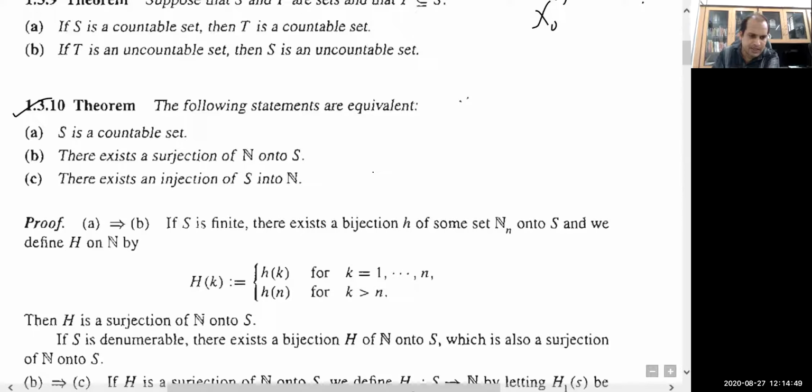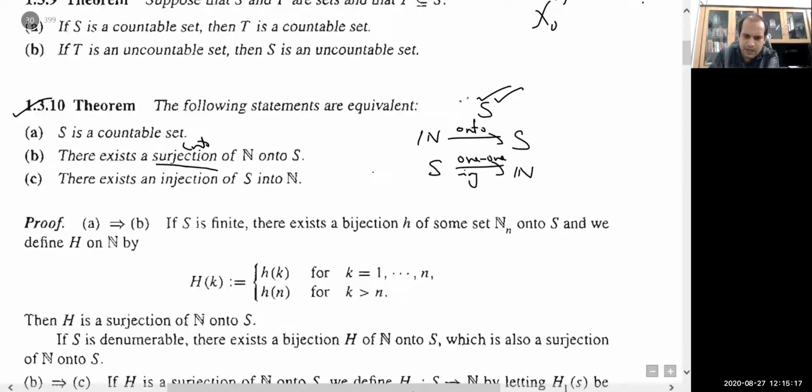That is, there exists a surjection, an onto map, from the set of natural numbers to S. Whatever the set, if it is countable, then there always exists at least one onto map from the set of natural numbers to that set, and from the set to the set of natural numbers there always exists at least one injective map.